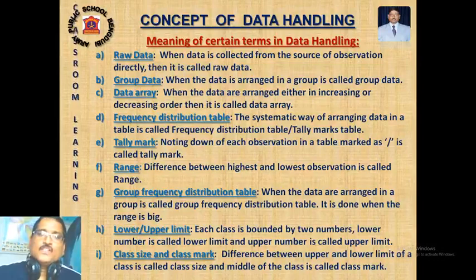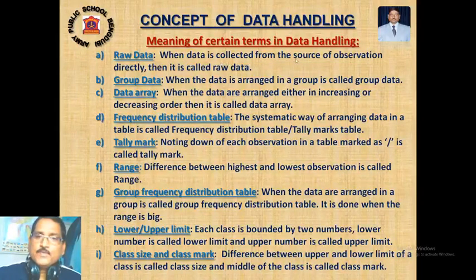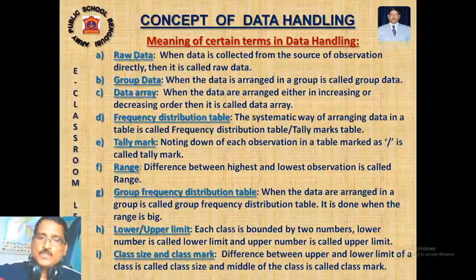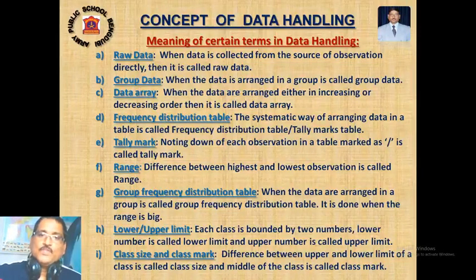First, raw data. What is the meaning of raw data? It is data collected directly from the source of observation. Say I have allowed you to throw a ball in a cricket ball throwing contest. Sixty students are participating, and each student covers a different distance. Whatever you score, I note down without arranging anything. That is called raw data.